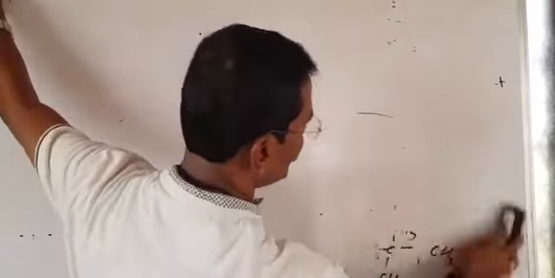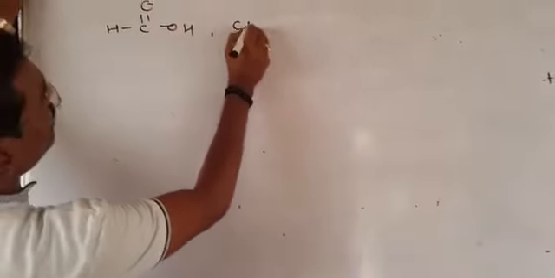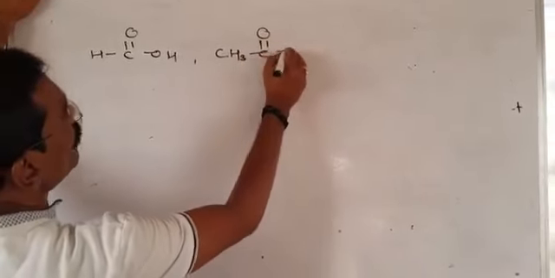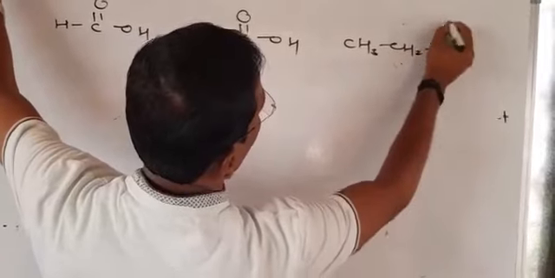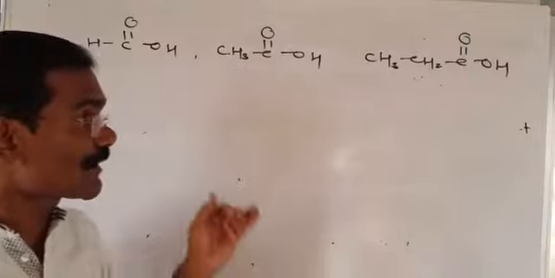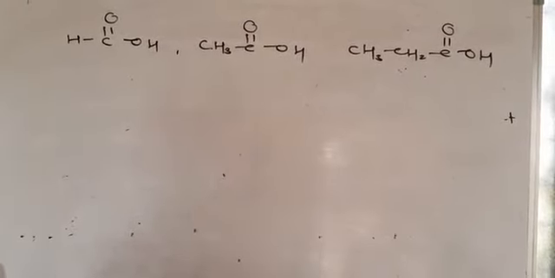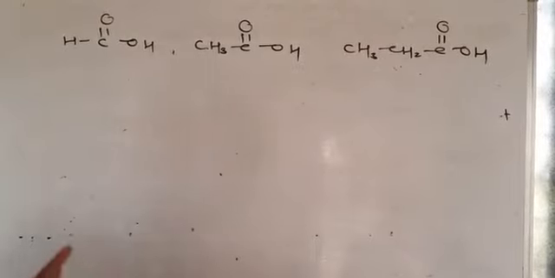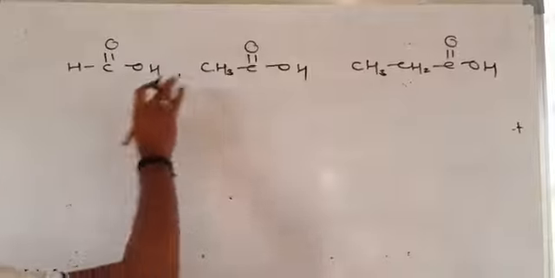Suppose we have some organic acids. For example, formic acid, HCOOH. Suppose for example we have CH3COOH, acetic acid. Suppose for example we have CH3CH2COOH. They ask you this type of basic concept or basic question in organic chemistry in your CSIR examination, or NET examination, or SET examination. Now, if we want to compare the acidic strength of these three acids.